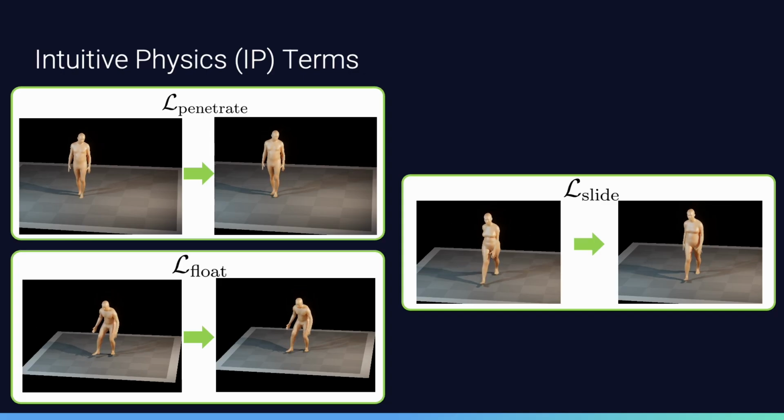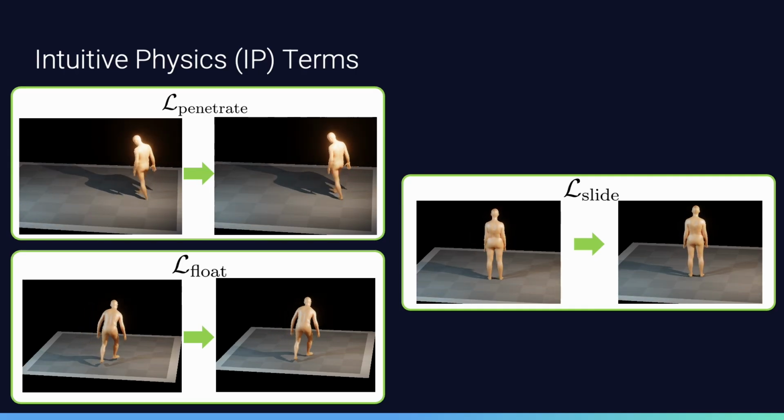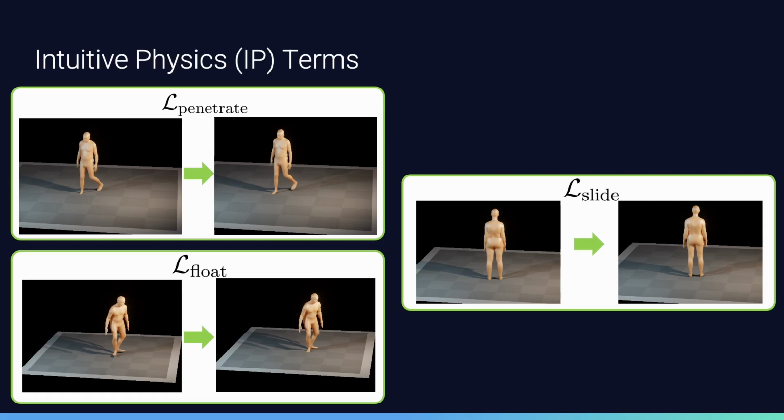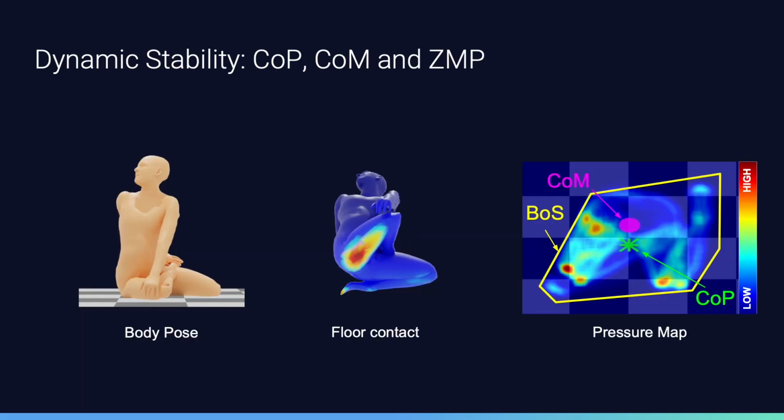Specifically, we propose differentiable physics terms that address common issues like foot sliding, ground penetration, and unrealistic floating effects. Our key contribution here is a novel dynamic stability term that models the interaction between a body's center of mass, center of pressure, and the zero moment point.